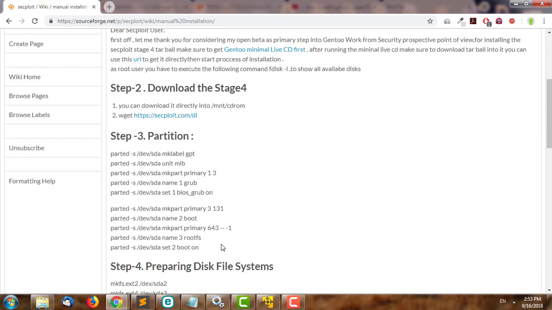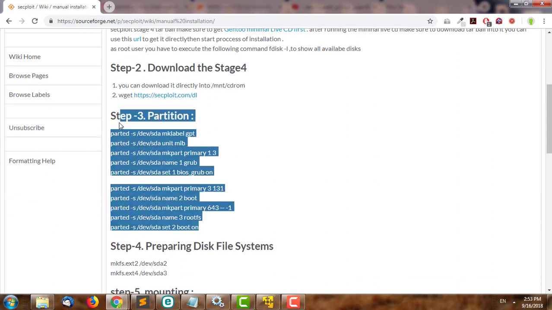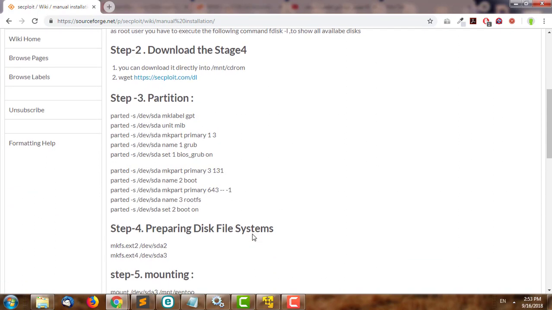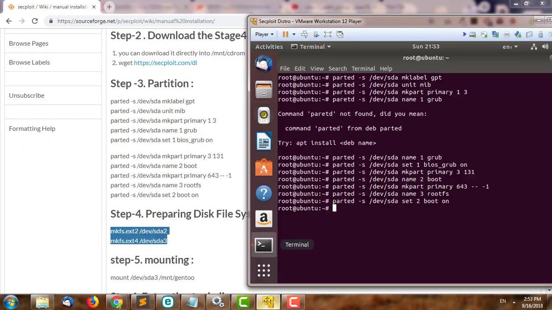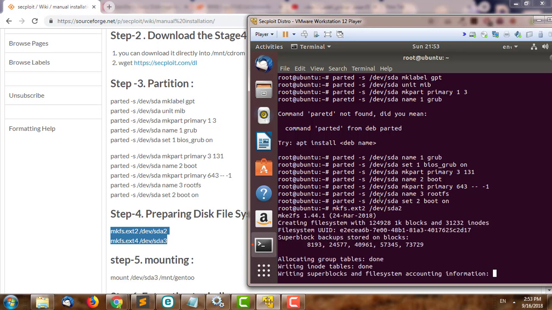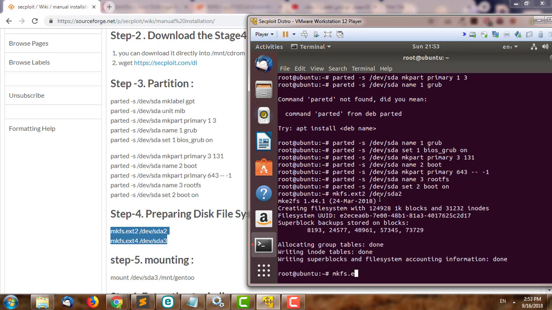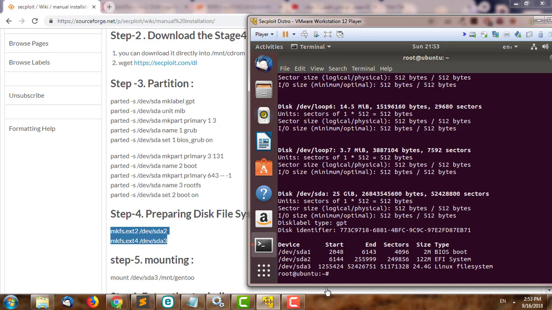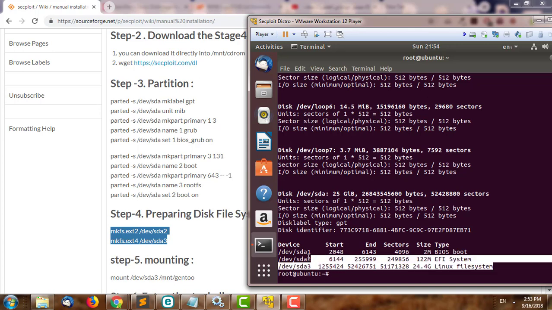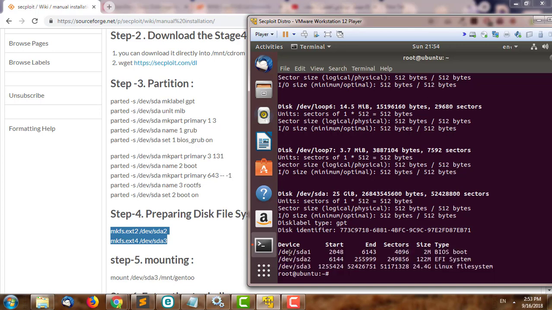So I think we have finished the partition step, and we are ready for preparing the disk file system. So we're just going to execute mkfs.ext2 for /dev/sda2, and mkfs.ext4 for /dev/sda3. In this case, if we go to fdisk -l, we see that this should be done this way. Maybe our device is ready.